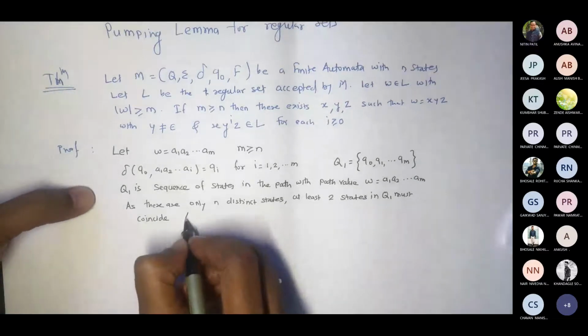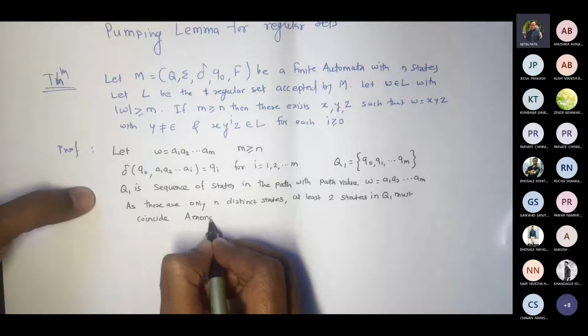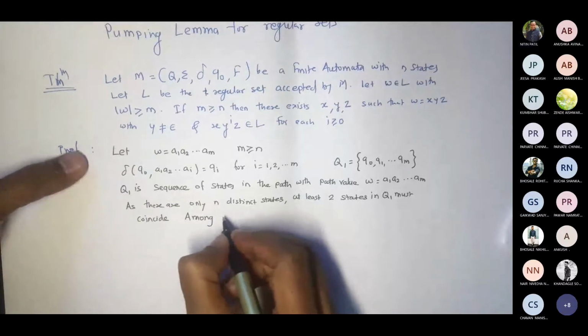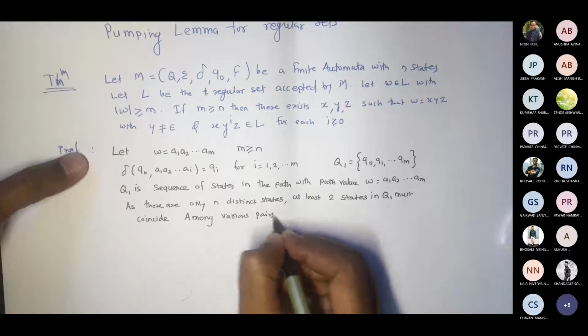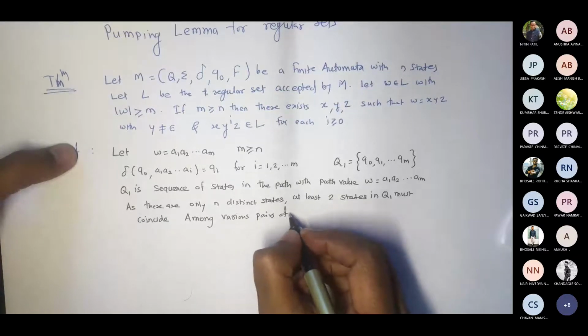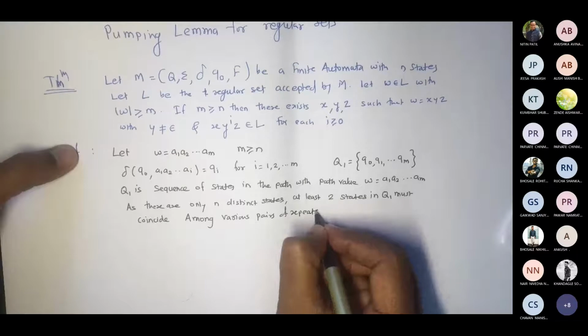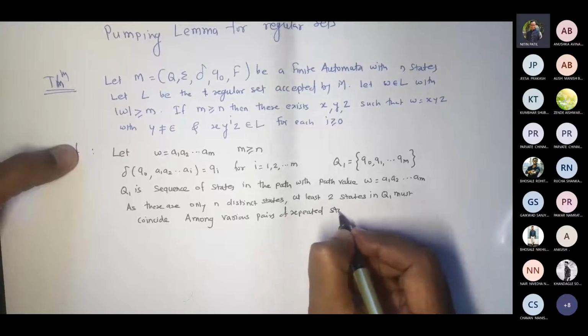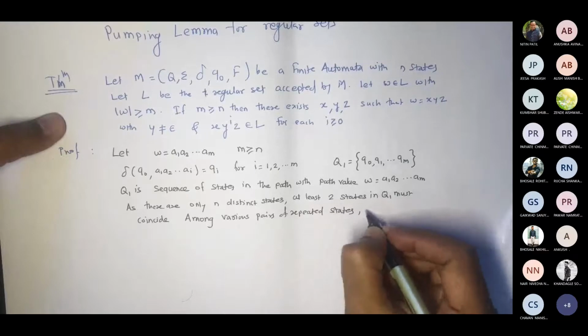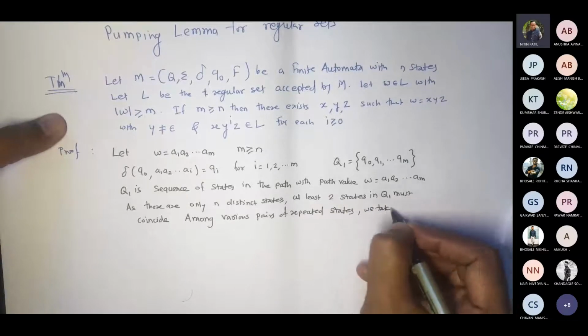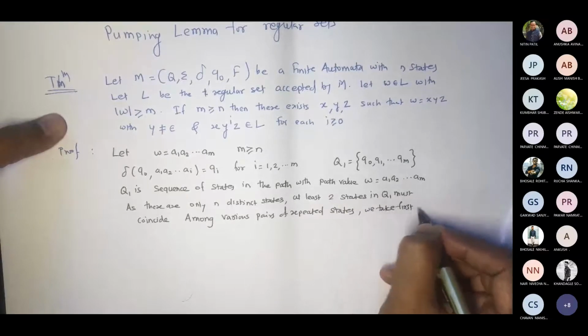Among the various pairs of repeated states, we take the first pair.